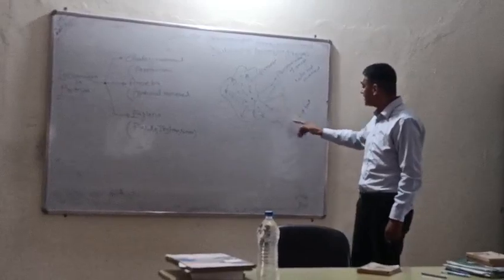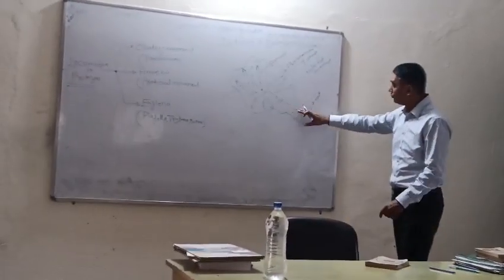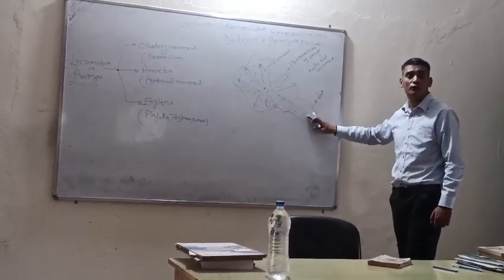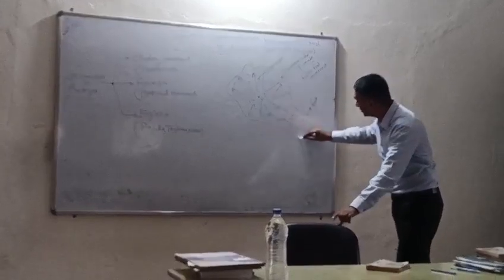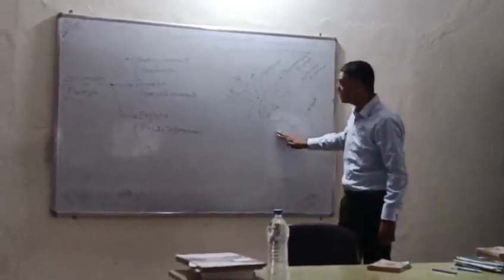Okay, and this extension of the plasma lemma will create a foot. And for what direction will it be moved? The amoeba will move in the same direction. Amoeba will move in this direction. If the amoeba needs to move in this direction, what will happen?